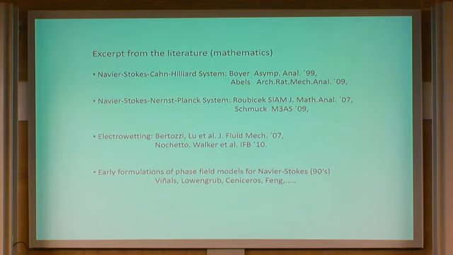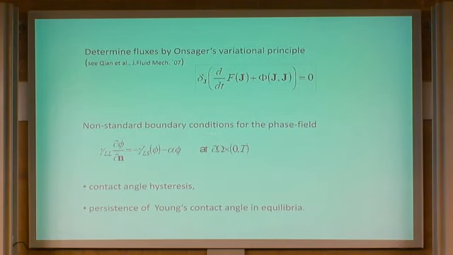My goal now is to couple the phase field with Navier-Stokes and with electrokinetic equations, equations for the motion of charges. This kind of coupling has to be done very carefully, because if you don't, you may violate some physical laws. For example, you have to be careful to keep the laws of thermodynamics, first and second law. You have to be careful about keeping Galilean invariance of the problem. So there are some physical constraints one has to be really careful about. And the way to do the coupling is to use a variational principle developed by Onsager.